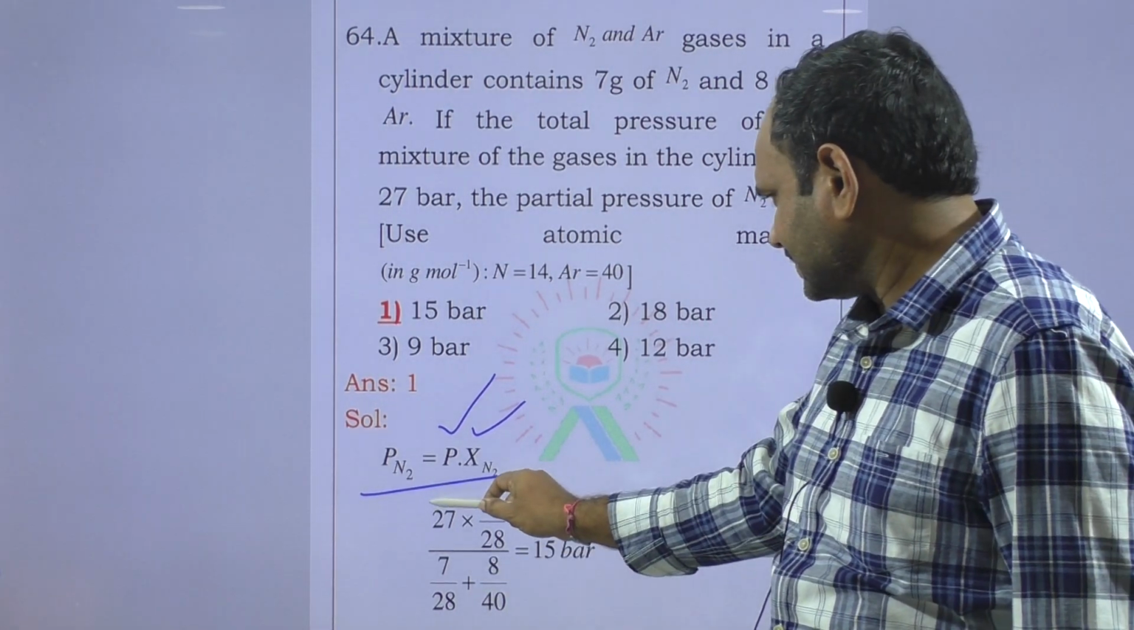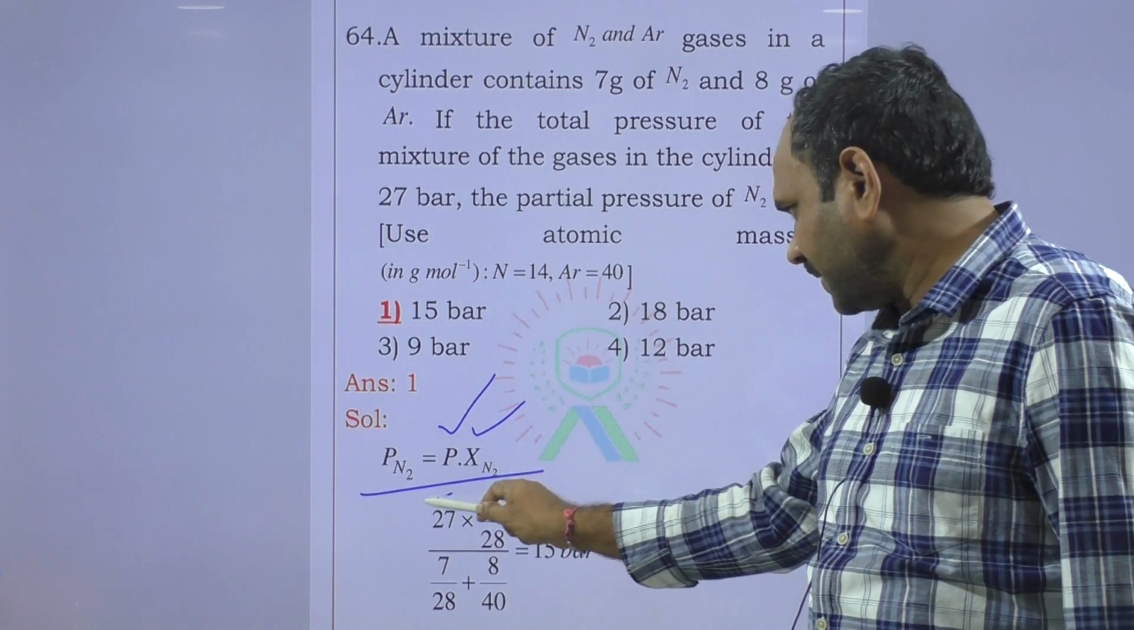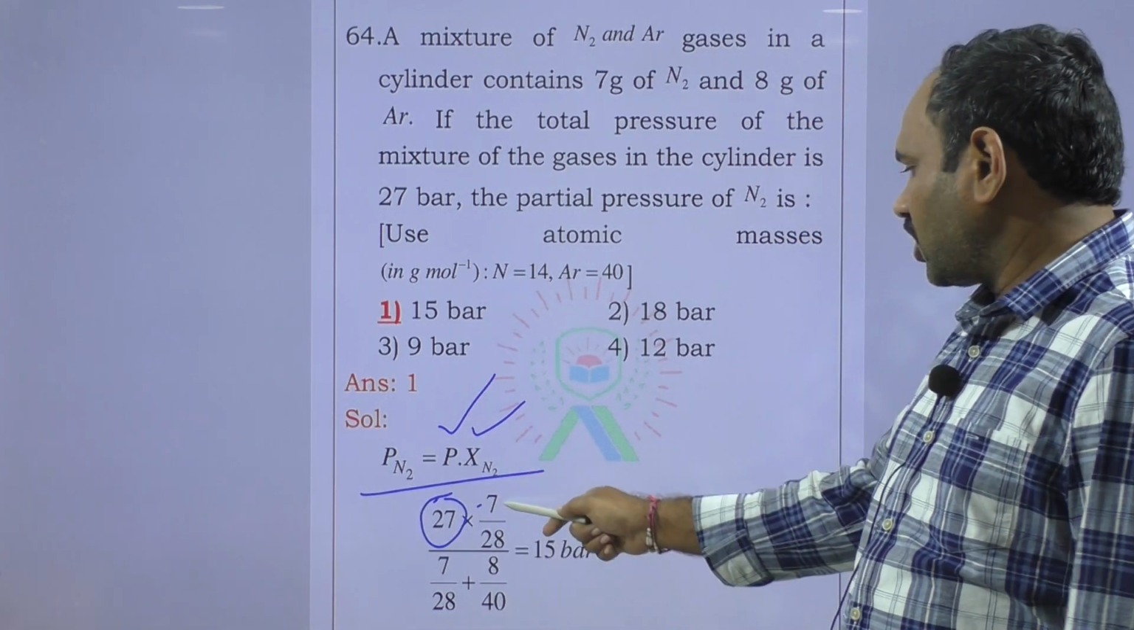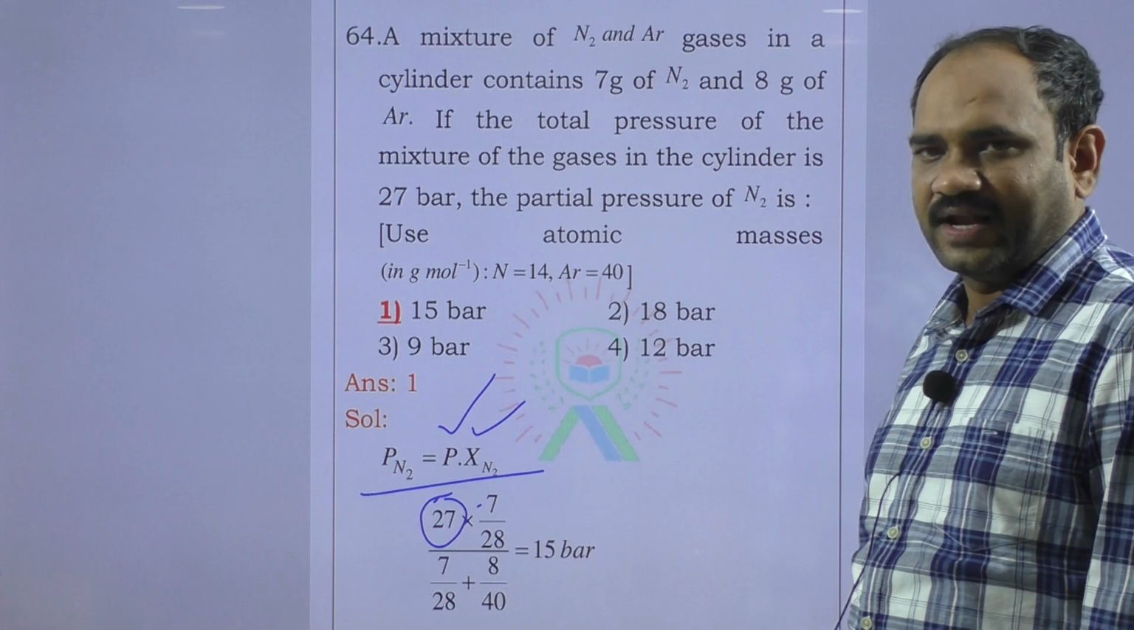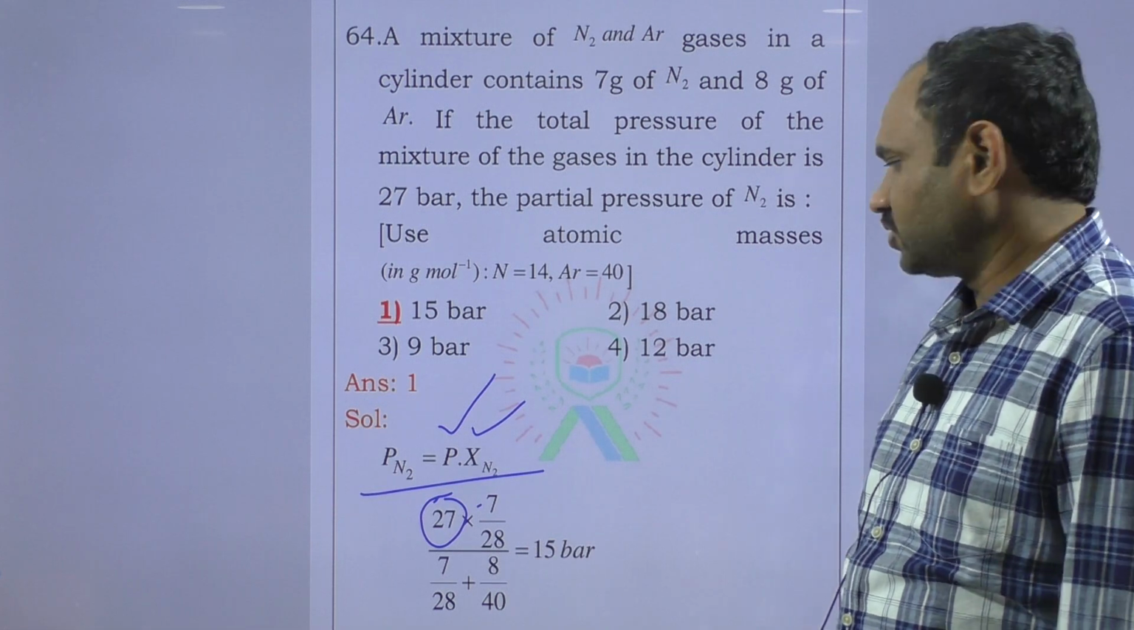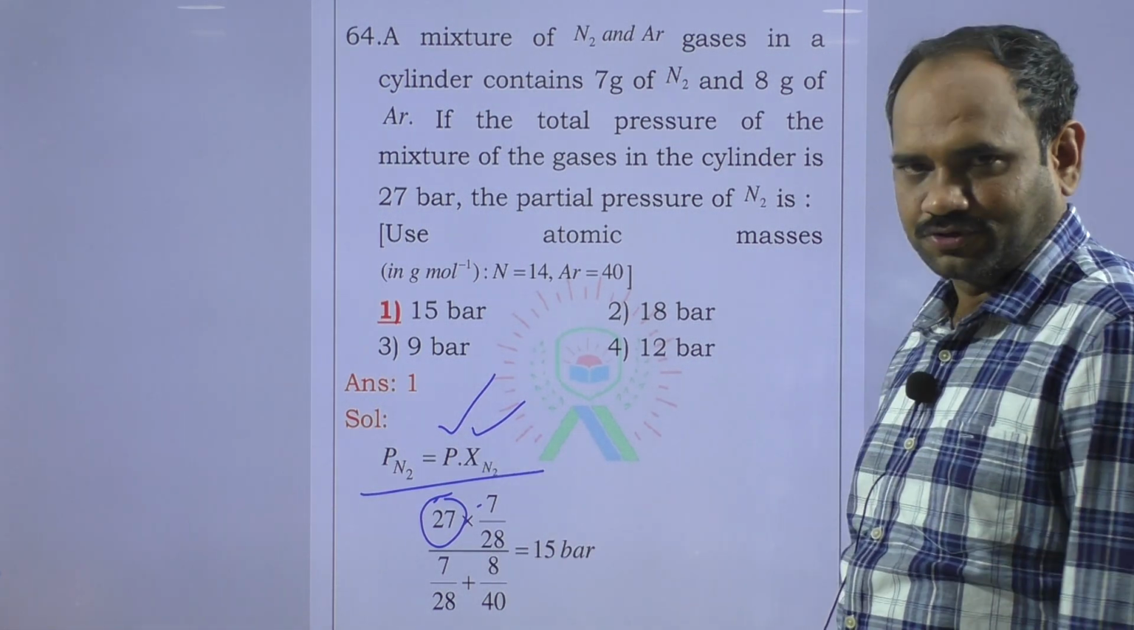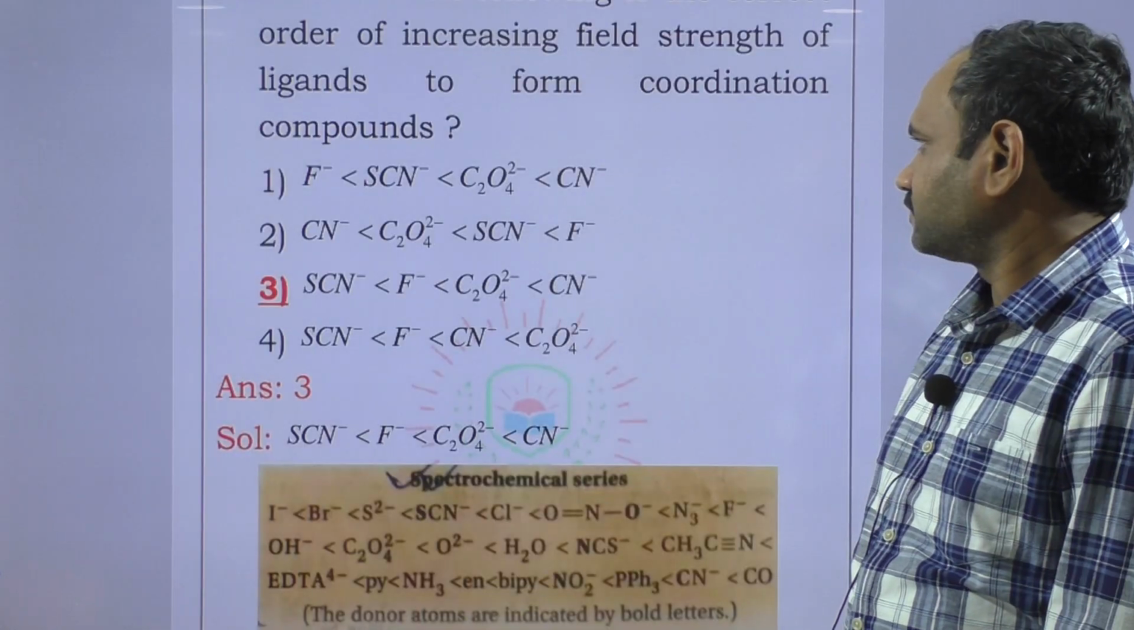So this is total pressure 27, and number of moles of nitrogen by total number of moles. So direct formula substitution. Next question,